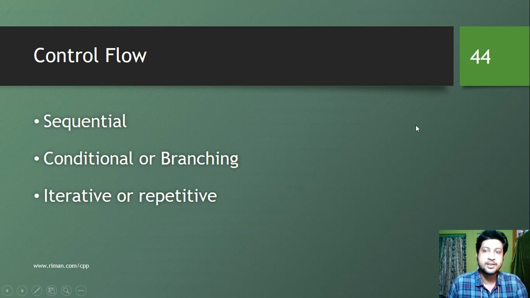Control flow defines how the program is being flowed, or how the statements in a program will be executed. There are three different control flows available in any programming. One is sequential, another one is conditional or branching, another one is iterative or repetitive. In sequential statements, all the statements are executed one after another, whereas in conditional or branch statements, we might have